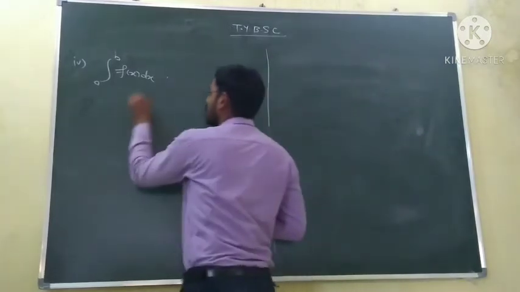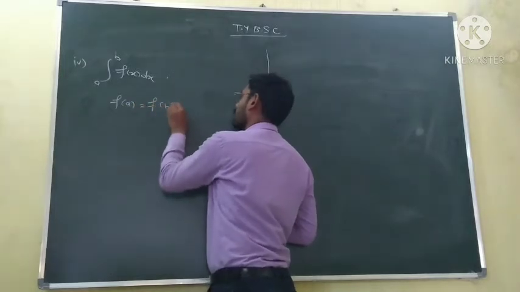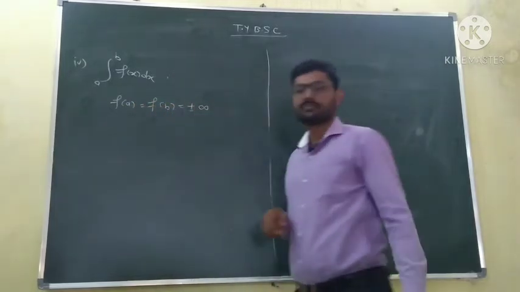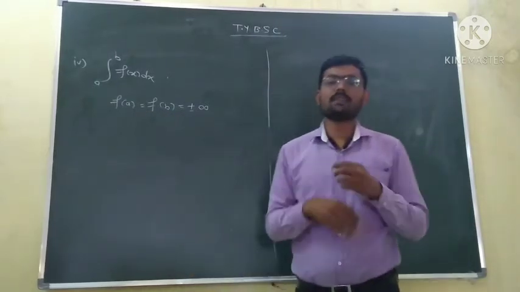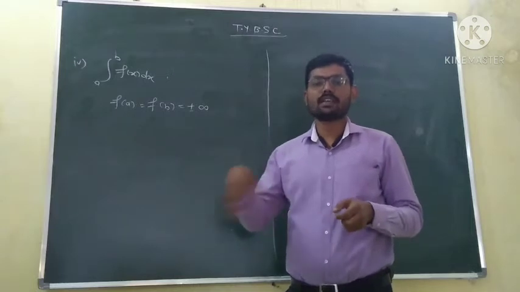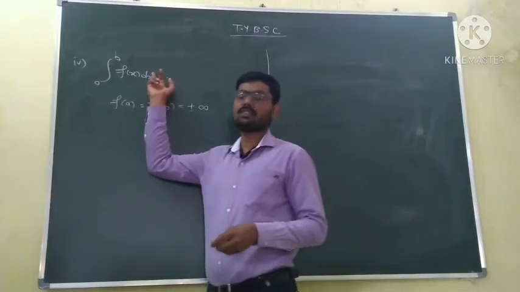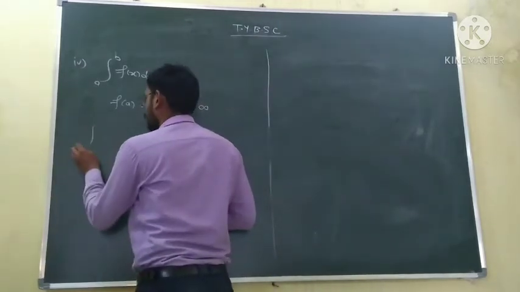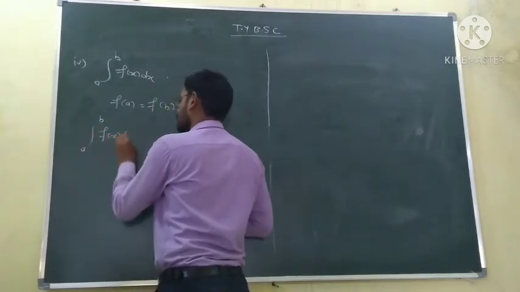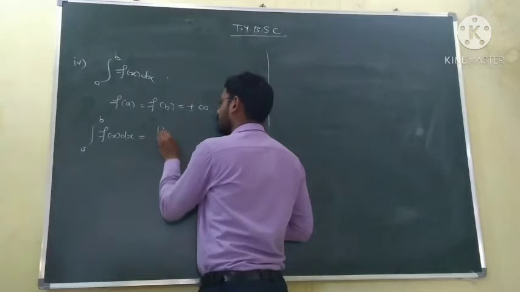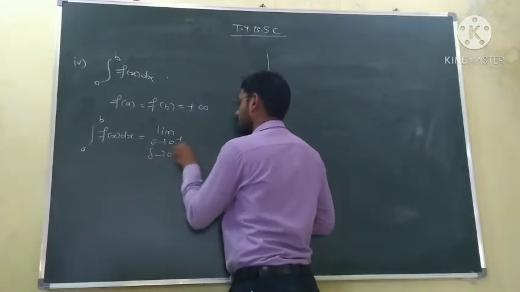So here both A and B are the singular points. So the function becomes unbounded when x tends to A or x tends to B. In this case, this improper integral is convergent if this integration, we can write as integral of f of x dx, is equal to limit epsilon tends to 0 plus and delta tends to 0 plus.